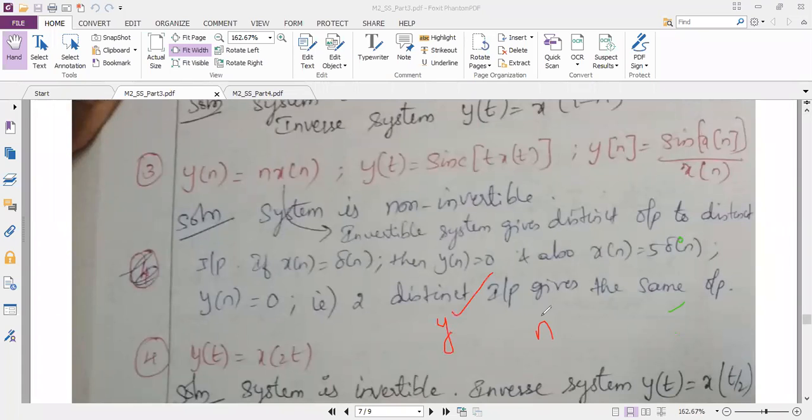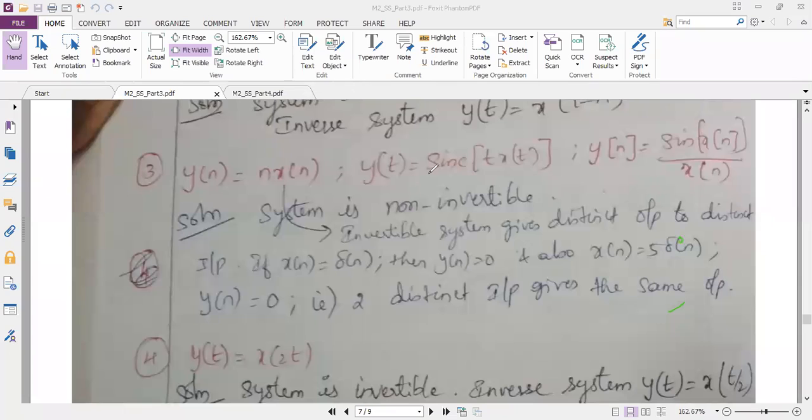How is the input and output relation here? For different values of input, the output is the same. So if the output is the same, definitely I can write that the system is non-invertible. That is the answer. So remember this. And if the system is non-invertible, we cannot find the inverse system also.